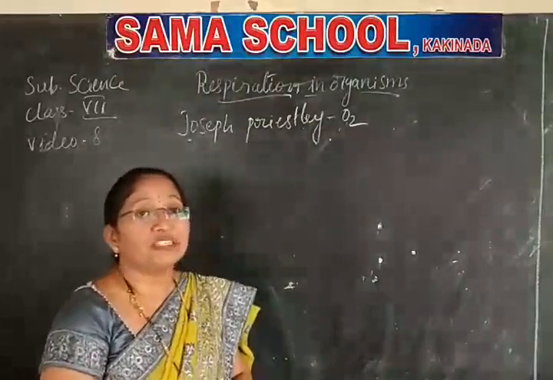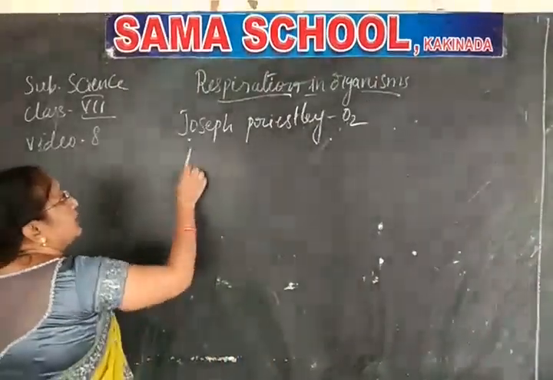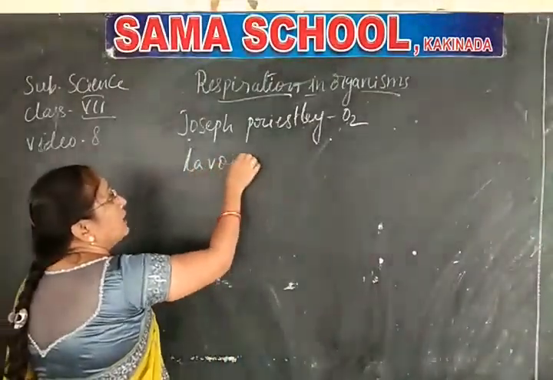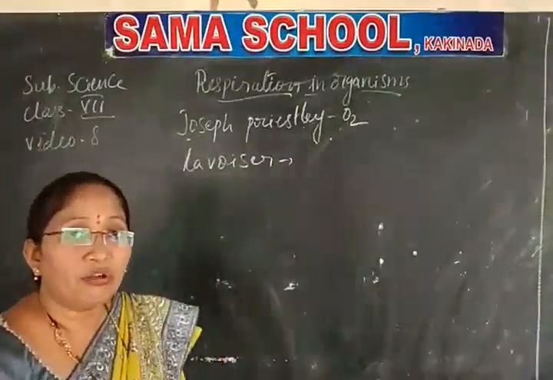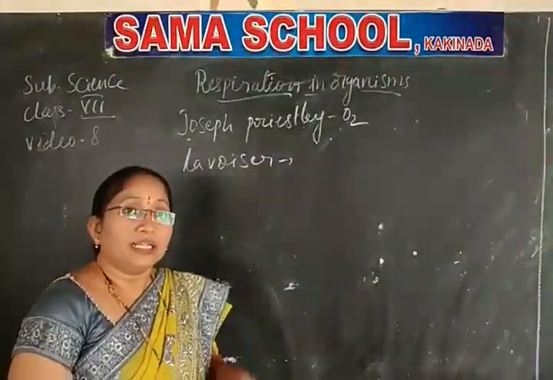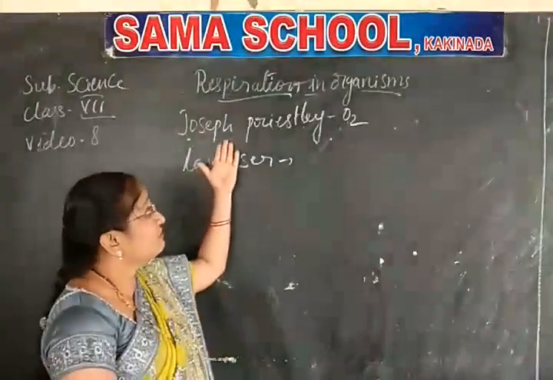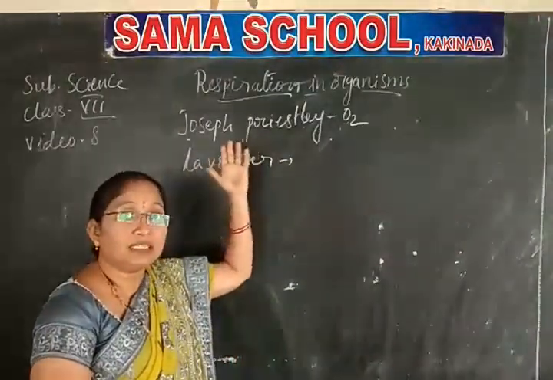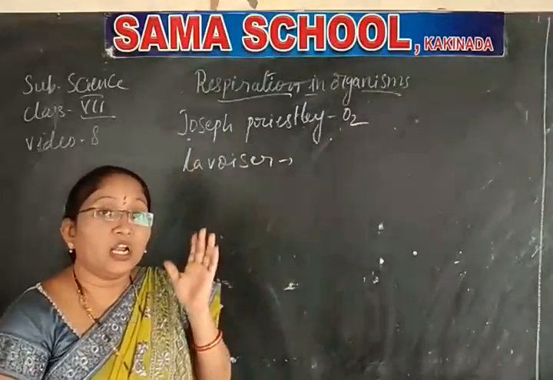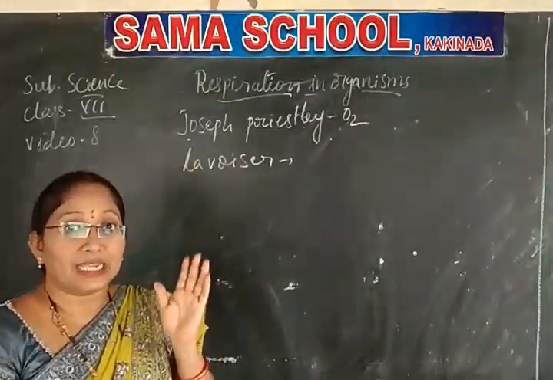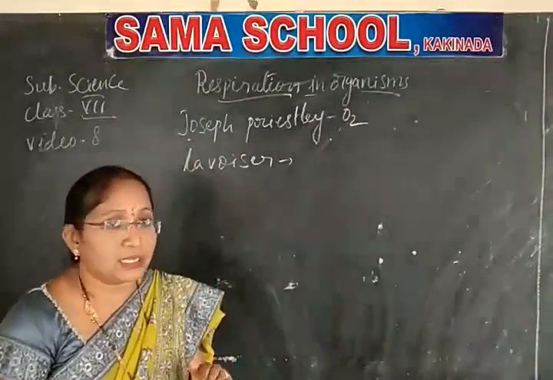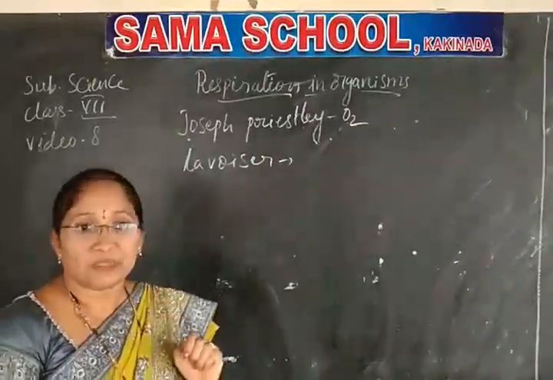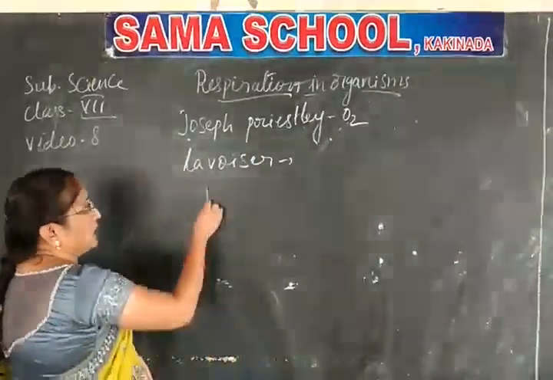Along with Joseph Priestley, another scientist called Lavoisier helped him in the discovery of oxygen. Let us see how Joseph Priestley discovered oxygen. He concluded that oxygen is needed by every living organism by doing one simple experiment with a bell jar.